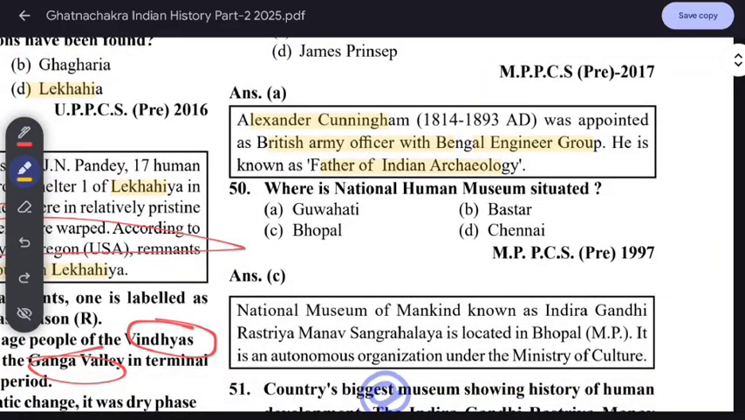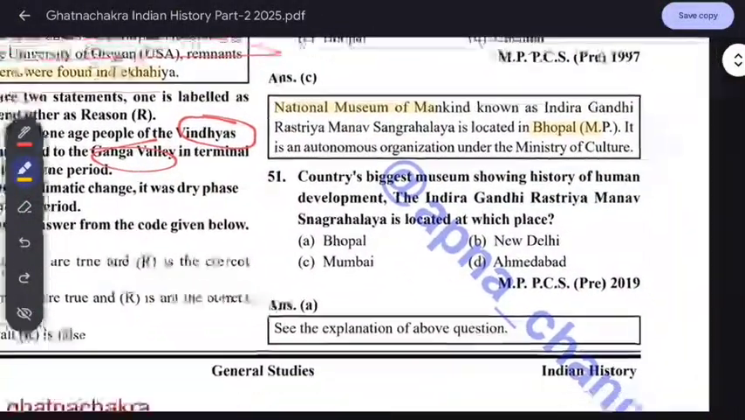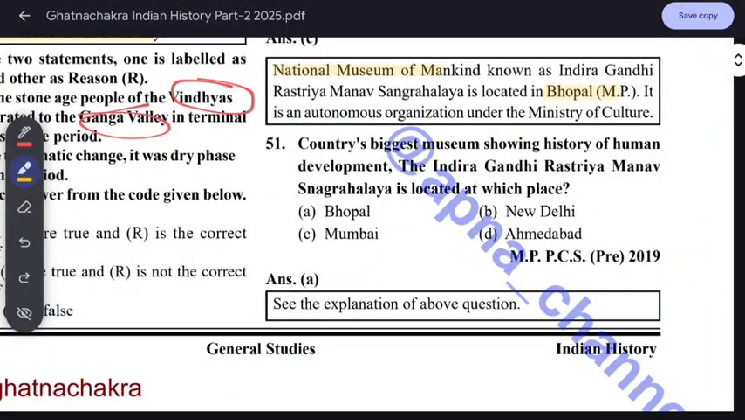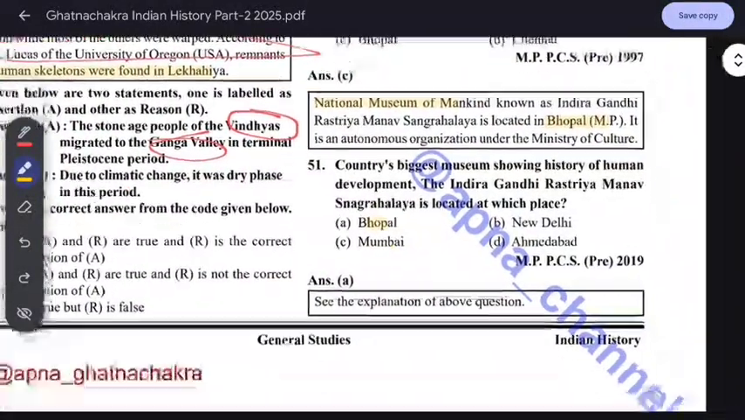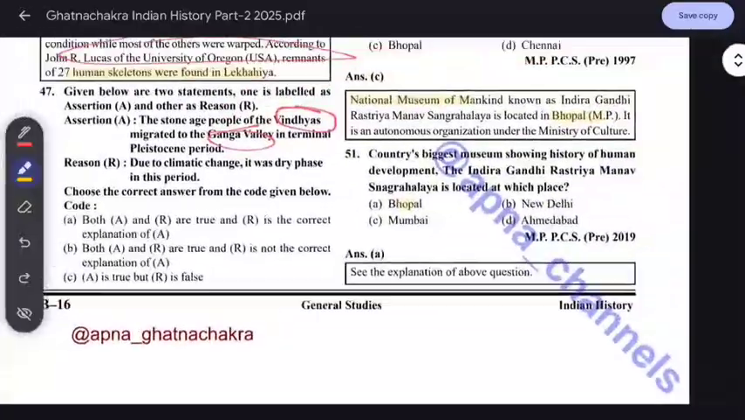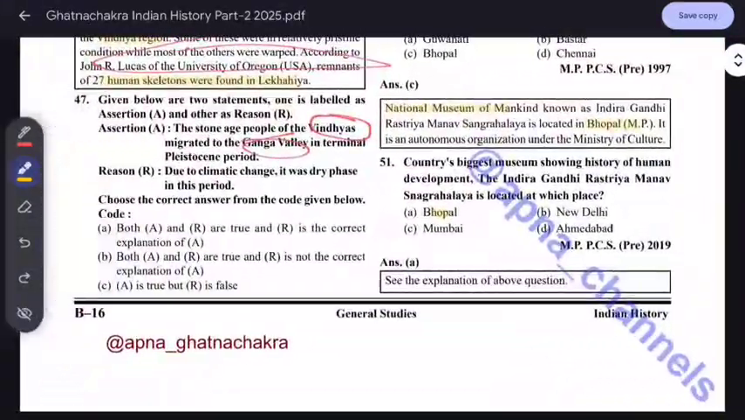The National Museum of Mankind, known as Indira Gandhi Rashtriya Manav Sangrahalaya, is located in Bhopal. It is an autonomous organization under the Ministry of Culture. The country's biggest museum showing the history of human development, the Indira Gandhi Rashtriya Manav Sangrahalaya, is located at which place? Bhopal. These questions are repeated, asked in MPPCS, that's why they are very specific. But in UPPCS there is very little chance they will ask this. So you have to be specific.